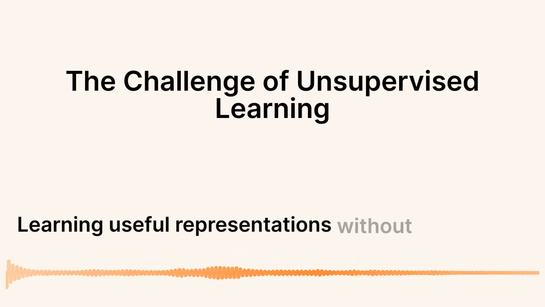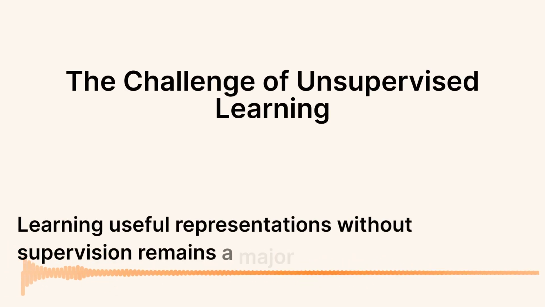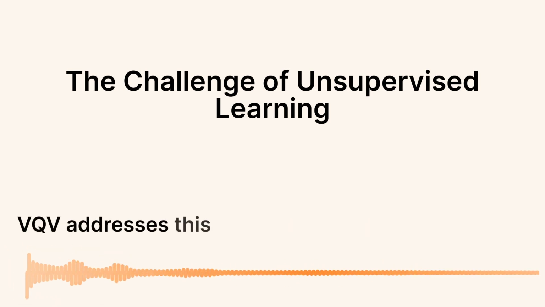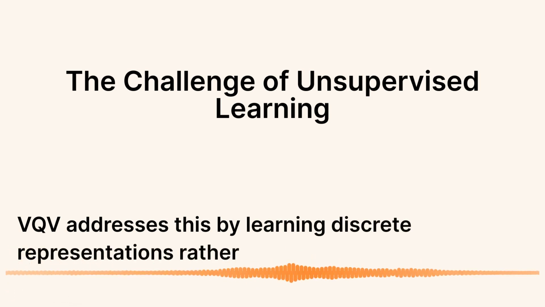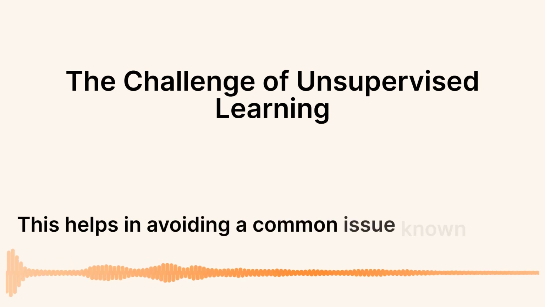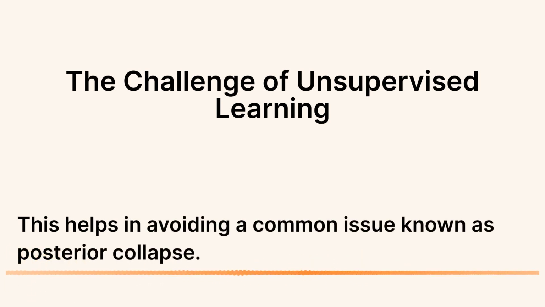Learning useful representations without supervision remains a major challenge in machine learning. VQ-VAE addresses this by learning discrete representations rather than continuous ones. This helps in avoiding a common issue known as posterior collapse.